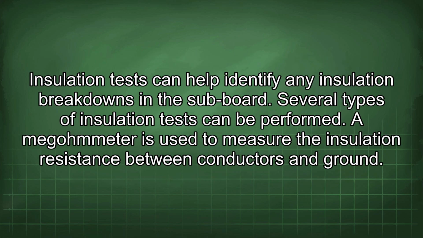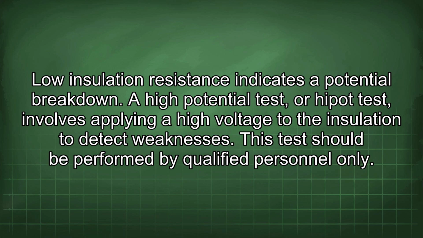Insulation tests can help identify any insulation breakdowns in the subboard. Several types of insulation tests can be performed. A megohmmeter is used to measure the insulation resistance between conductors and ground. Low insulation resistance indicates a potential breakdown. A high potential test, or HIPOT test, involves applying a high voltage to the insulation to detect weaknesses. This test should be performed by qualified personnel only.